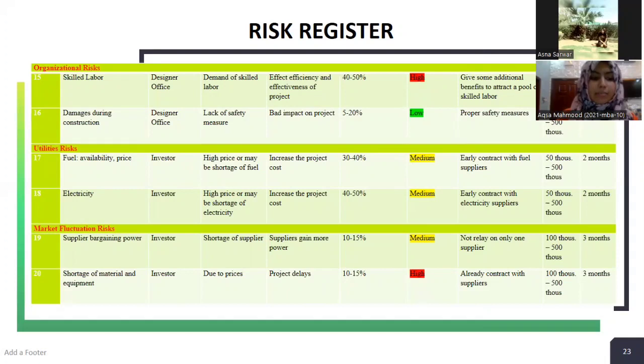There are also some market fluctuation risks, like shortage of material and equipment. The owner of the risk is investor. The reason is due to prices. The effect is project delays, and the likelihood is 10 to 50%, but it will highly impact our project. And the risk strategy is the same as the previous one, early contact with the suppliers.